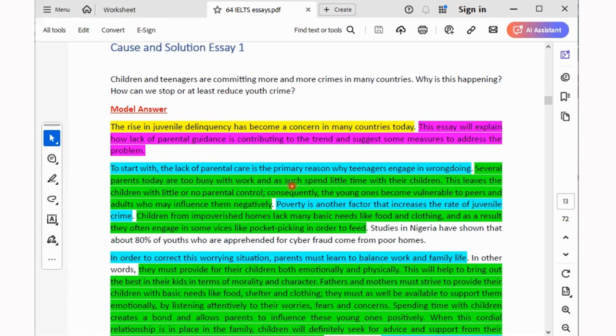Introduction. How many sentences do we have in this introduction? 2 sentences. It meets up with our standard. Now look at paragraph 2. What is in paragraph 2? Paragraph 2 focuses on the what? The reasons. Why is this thing happening?